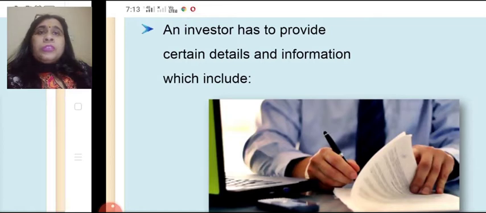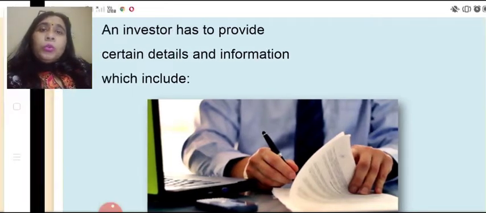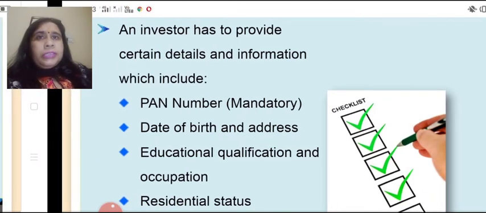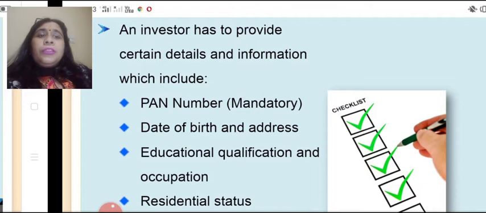Now investor has to provide the following details. First is the PAN number, which is compulsory, that is mandatory. Then date of birth and address, any certificate related to the proof of date of birth and the address.